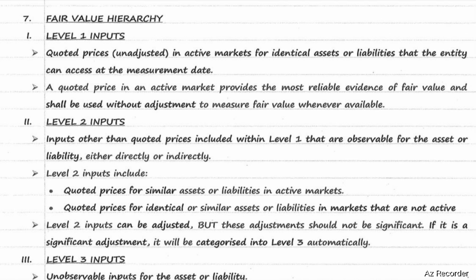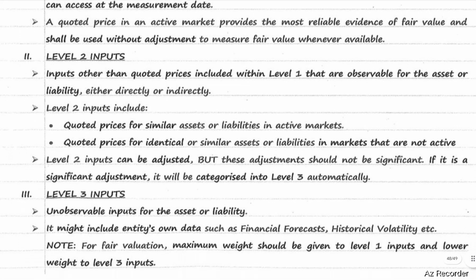Level 2 inputs: inputs other than quoted prices included within level 1 that are observable for an asset or liability either directly or indirectly. Level 2 inputs include quoted prices for similar assets or liabilities in active markets, and quoted prices for identical or similar assets or liabilities in markets that are not active.